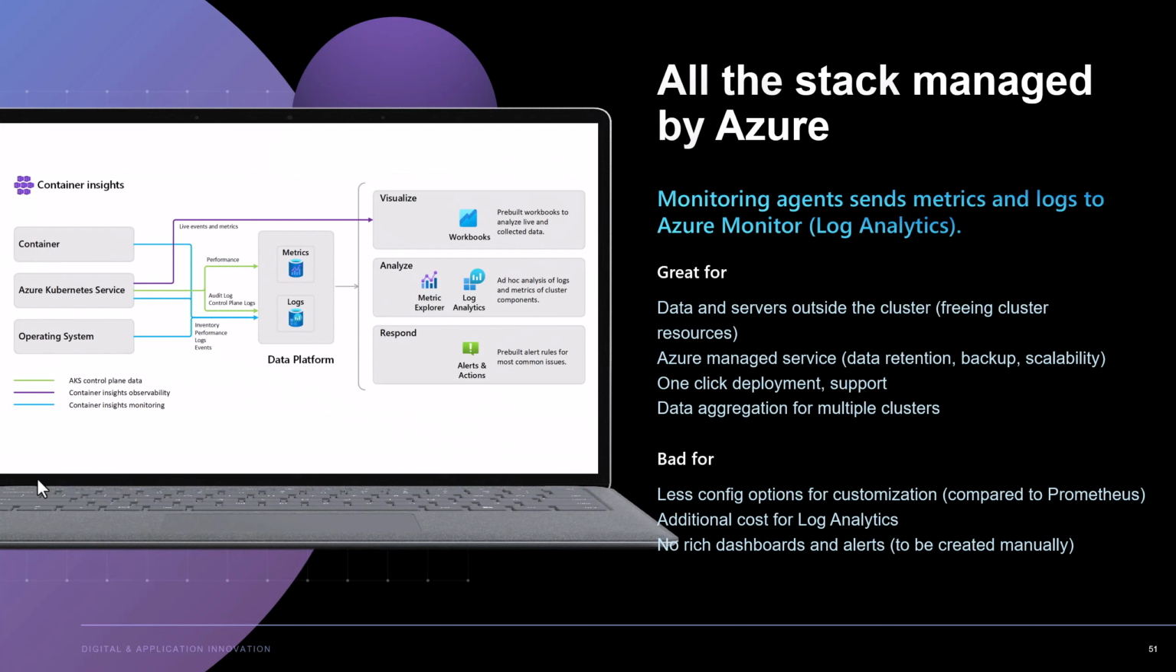Let's go now to the second option, which will be using the Azure managed services for your AKS. So in Azure, we have the Azure Container Insights, that is using Azure Monitor and Log Analytics in order to get not only the metrics from your cluster, but to get also the logs from that cluster, save it into Log Analytics, and then you will be able to create dashboards around that.